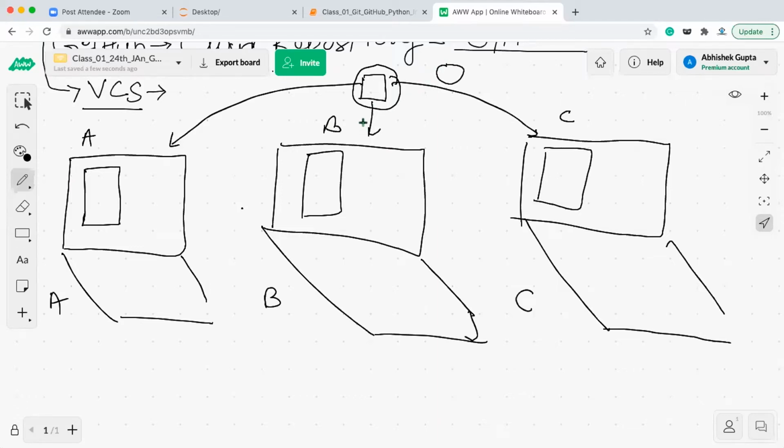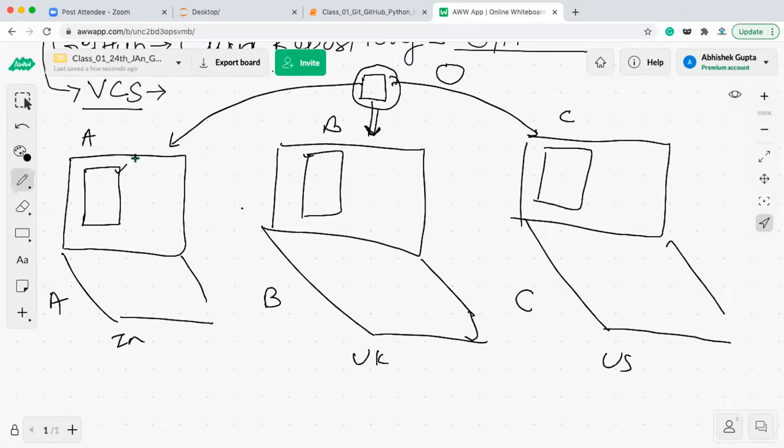But think of an age where email facilities were not developed. If this person is in India, this person is in the UK, and this person is in the US, they have to meet physically in some place and share the files with each other. If there is a dependency of this file on that file, and that dependency is created every day, then every day they have to meet or work from the same location. That creates a lot of problems in project management.